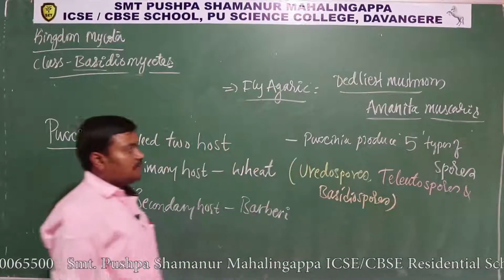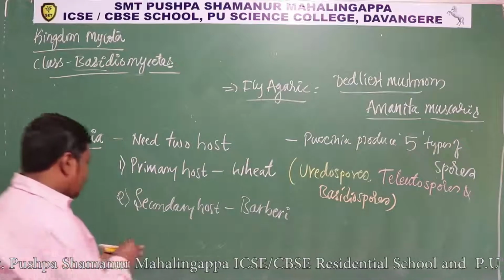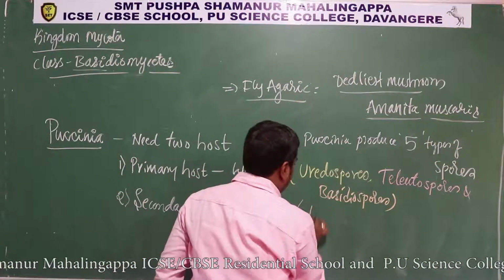So 3 types of spores are produced on wheat plant, and 2 on this barberry plant, pycniospores and aeciospores.